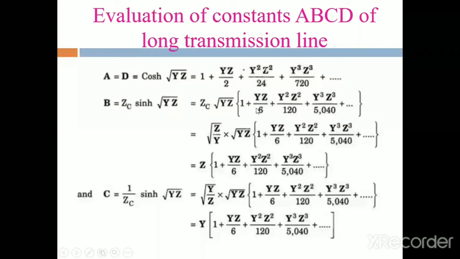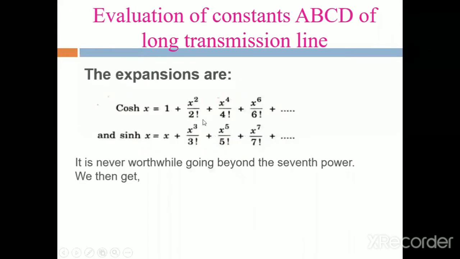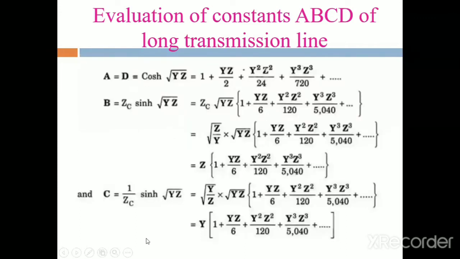Okay, that will all be studied, and the formulas thoroughly studied, and then we determine the formulas related to these. This is the convergent series complex angle method, and by using this formula we determine the ABCD constants. 1 plus YZ by 2, where 2 means 2 factorial, plus Y square Z square by 24, where 24 means 4 factorial.